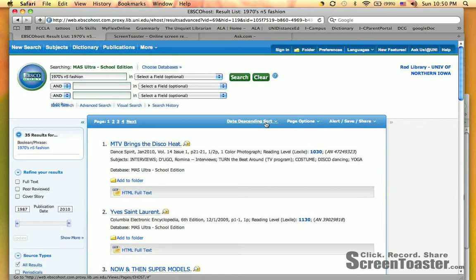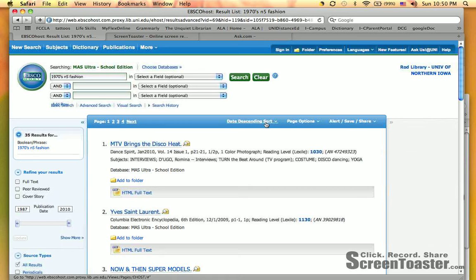Some other things that you could do in your precision search, things to keep in mind would be capitalization. Is what we're typing in here case sensitive? With what we're typing in here, 1970s and fashion, probably not case sensitive, so we're not going to worry about checking that out. But you might want to, depending on what your precision search is about, take that into consideration.